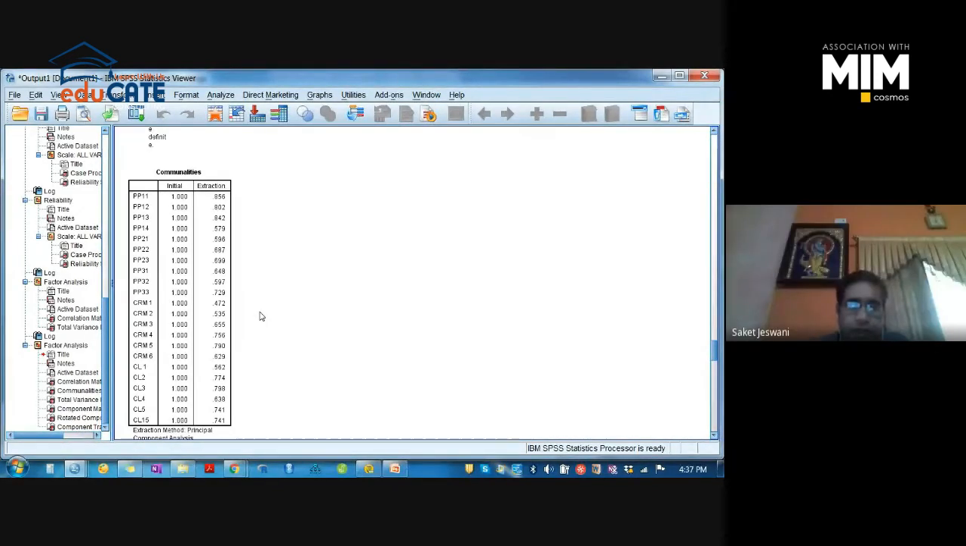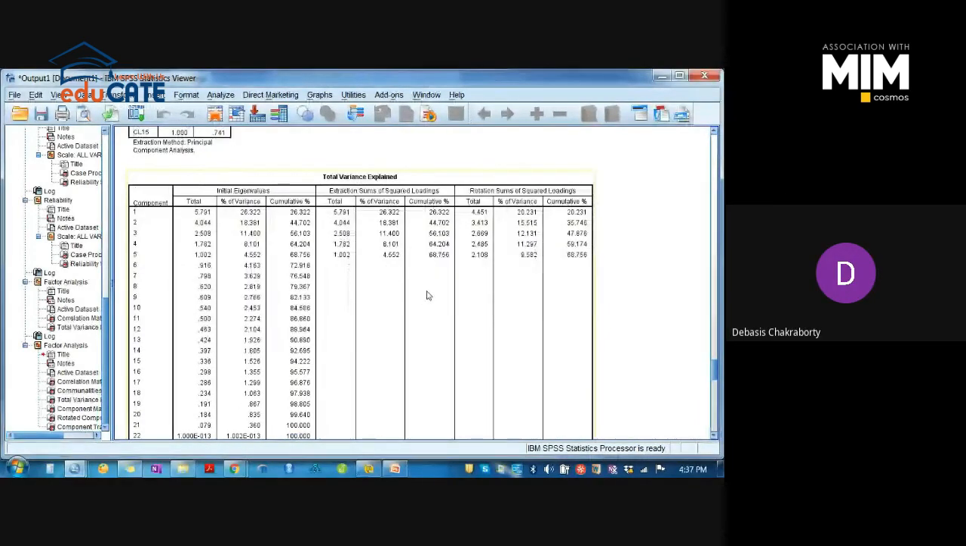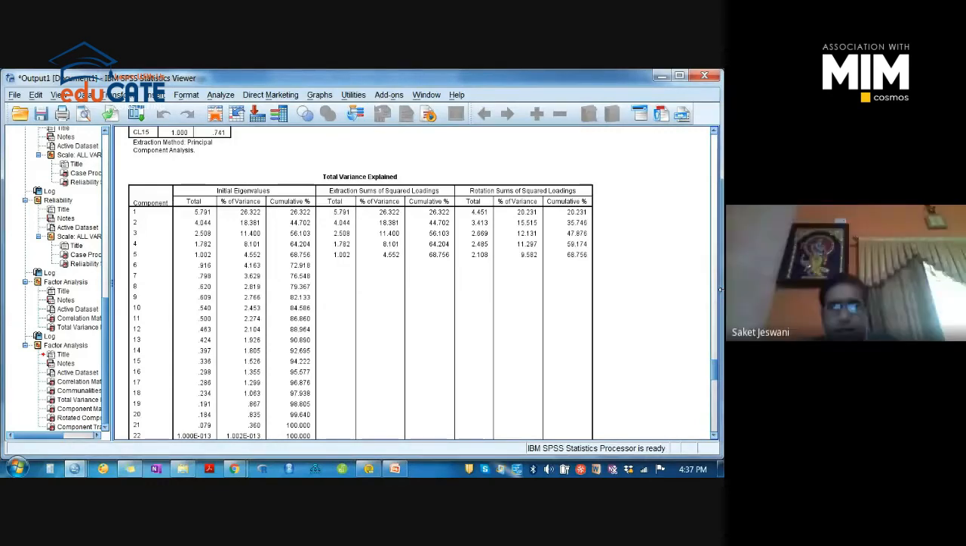Okay. In the next table, the total variance explained. Sir, is there any significance that in case of principal component, we always have to select Varimax? Can we go with principal component with Promax? Yes, we can go. I will show in the next step again. We'll change the extraction and rotation method, and then we will see if it's working or not.